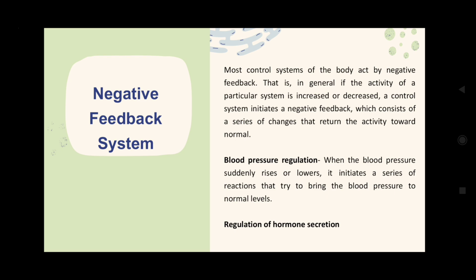The common example is the blood pressure regulation. When the blood pressure suddenly rises or lowers, it initiates a series of reactions that try to bring the blood pressure towards normal. If it is high, the blood pressure will be decreased, and if the blood pressure is low, it will be increased. The second example is the regulation of hormone secretion, which would be dealt with in an extensive way during endocrine systems.